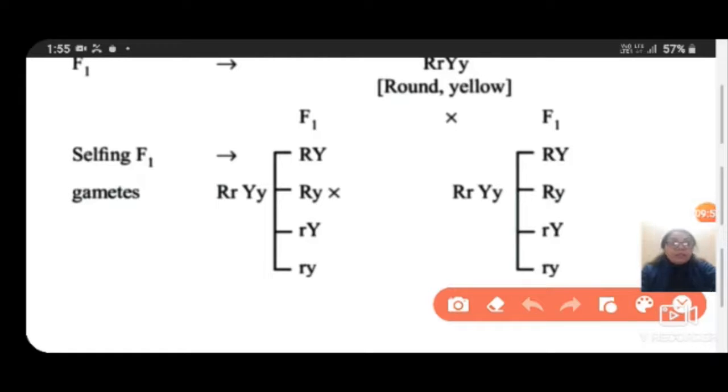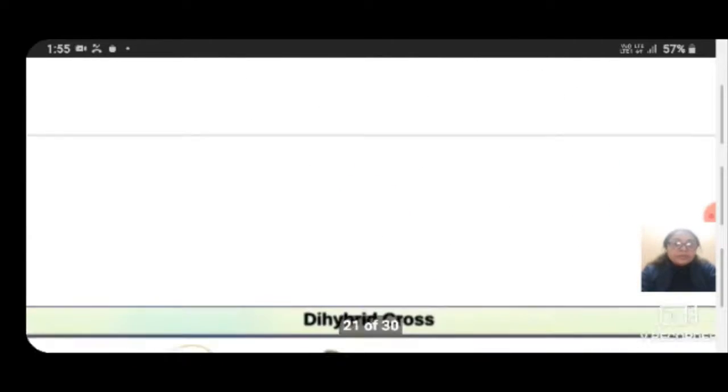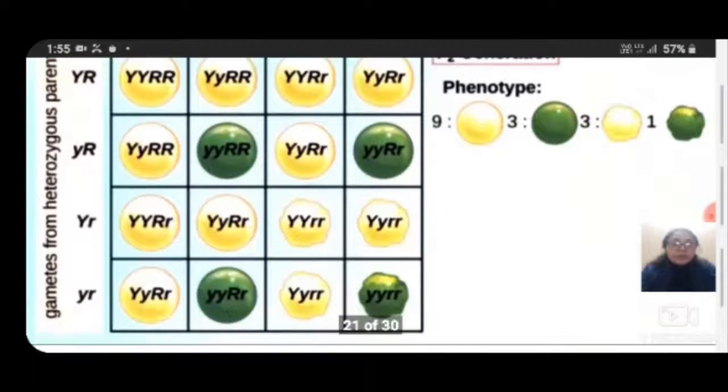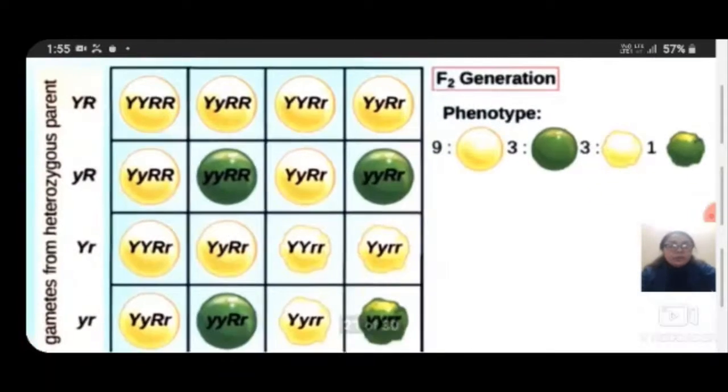In the F1 generation, he had got RY, small r, capital Y, and small y. Similarly, the gametic representation is here, like the first F1 parents, and he crossed them, and in a dihybrid cross, as you are looking, there is a checkerboard, which is also called the Punnett checkerboard.